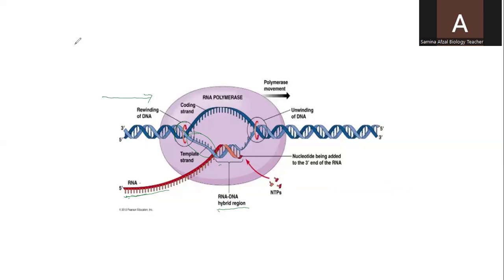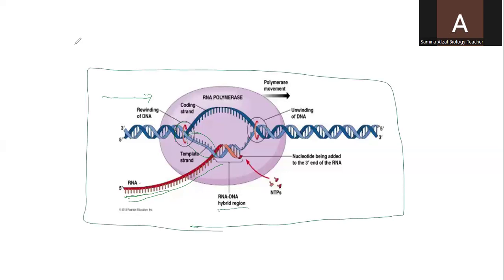After copying of the messenger RNA, when the transcription is completed and modification has taken place, this messenger RNA will move out of the nucleus through the nuclear pore and enter into the cytoplasm. So this is the first step, which is called transcription, and it has been shown in this diagram. You can clearly see the unwinding of the DNA molecule and the formation of the messenger RNA.